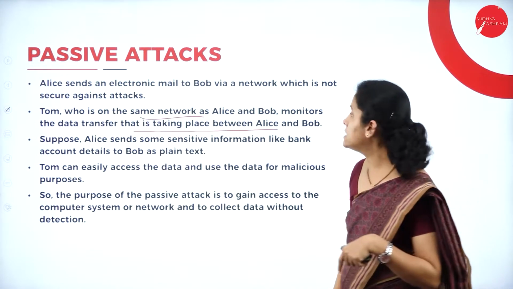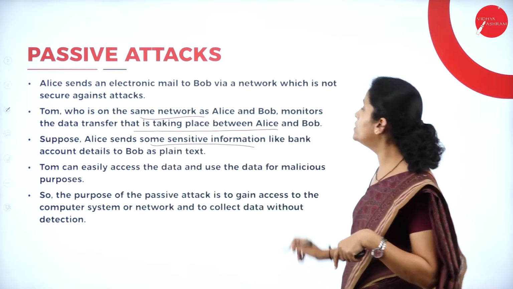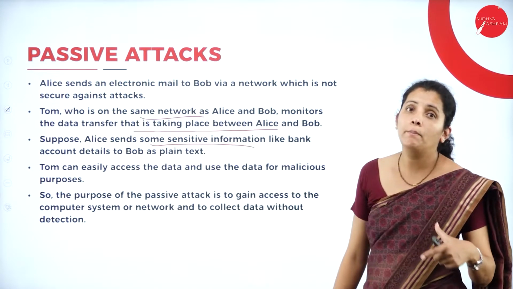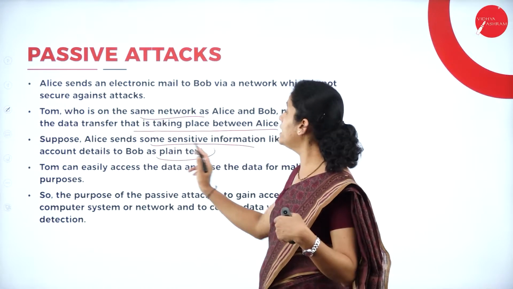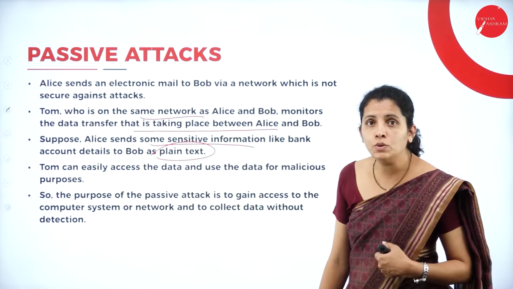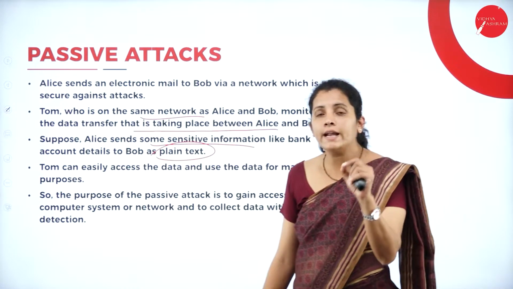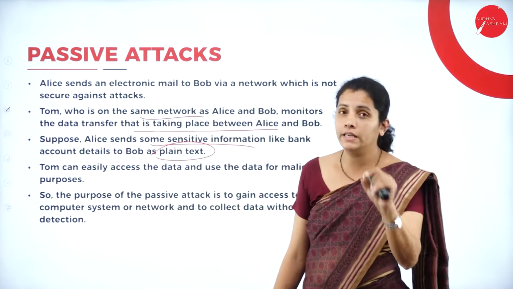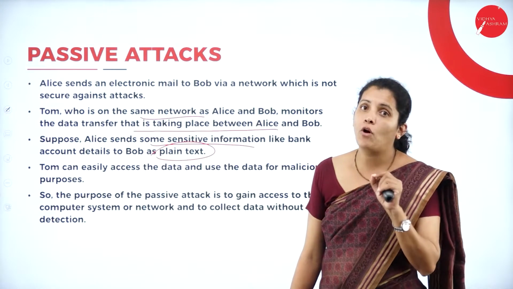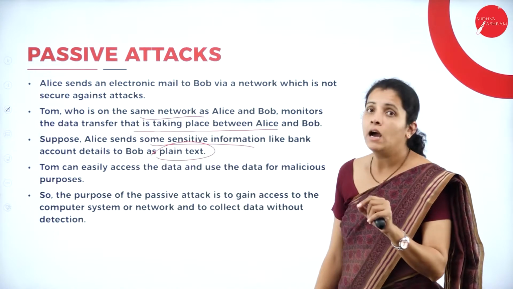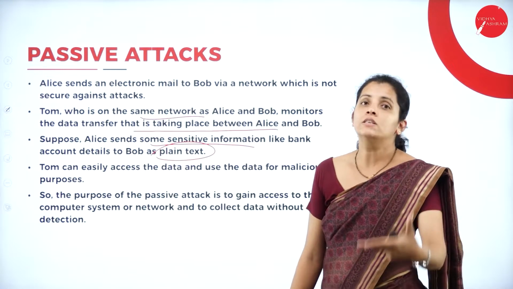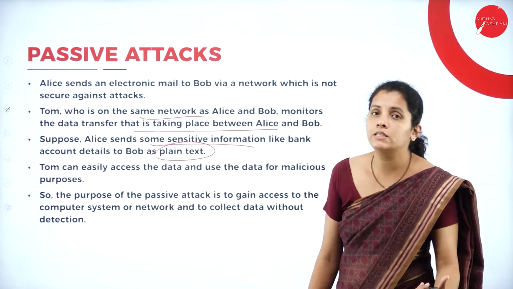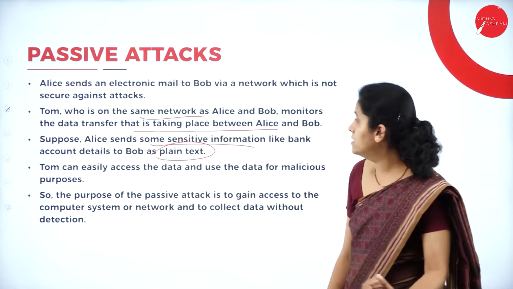Suppose Alice sends some sensitive data like bank account details, which is in the form of plain text. So what will Alice do? She is going to send the bank details in plain text, and to send them she is going to use an untrusted network.